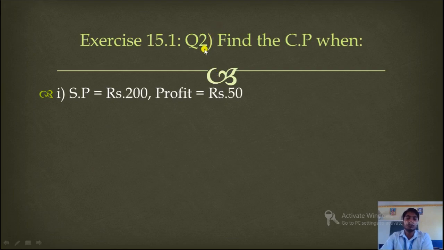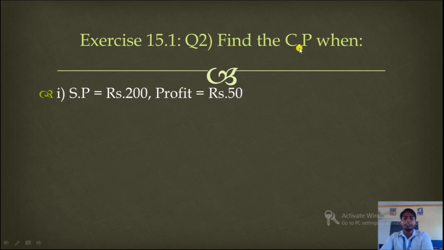Now question number 2 from exercise 15.1. Find the CP when the condition will be there in the question. Two conditions we have studied, in case of loss and in case of profit. So see the question. Selling price is given 200 and profit is given 50. So profit is given here, so we have to use the formula in case of profit.